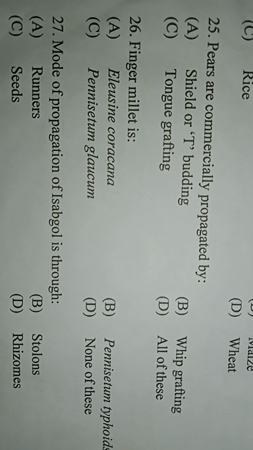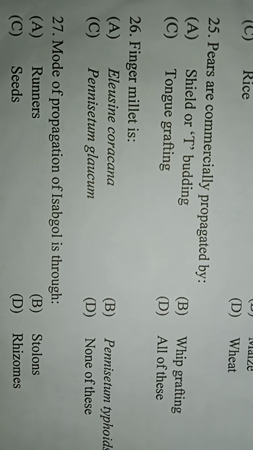Next question. Finger millet is option A, Eleusine coracana, option B, Pennisetum typhoides, option C, Pennisetum glaucum, option D, none of these. Here the correct answer is Eleusine coracana. So finger millet is Eleusine coracana.